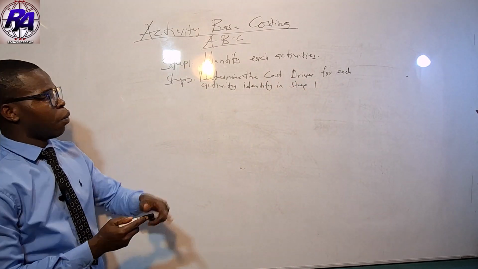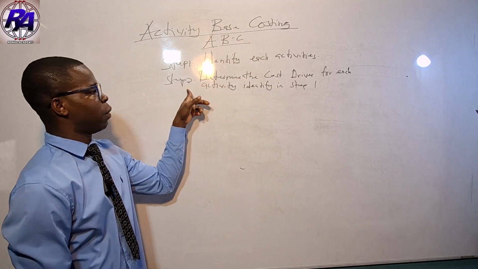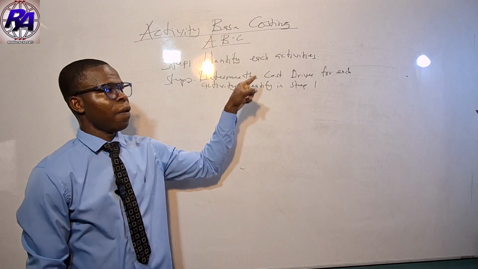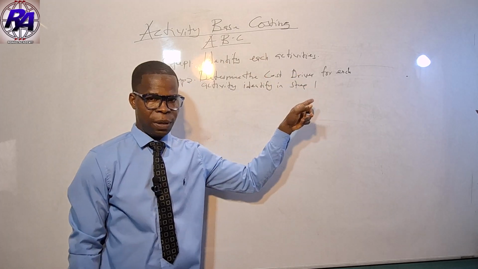So at step one, you identify all the activities in the organization. Then at step two, you identify the cost driver that goes with each activity.